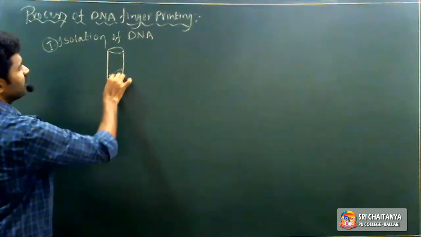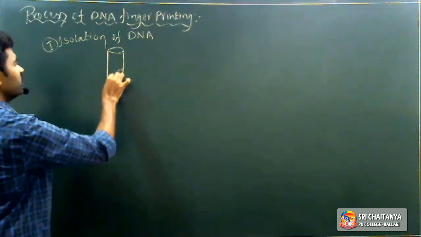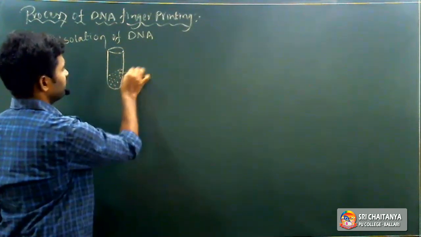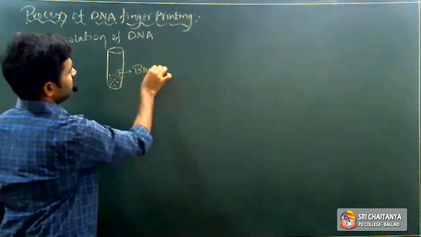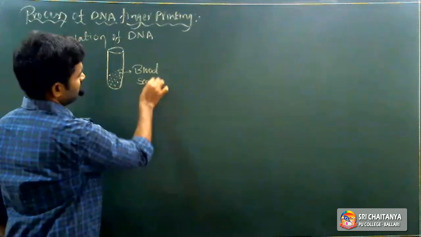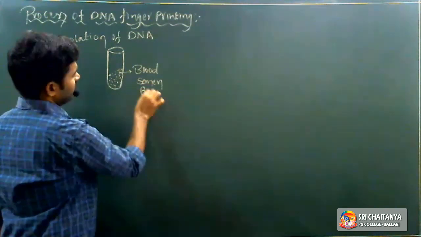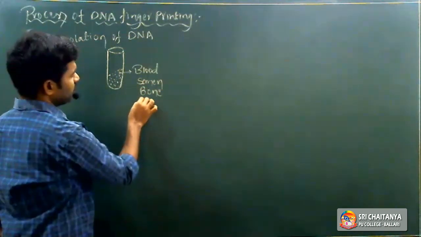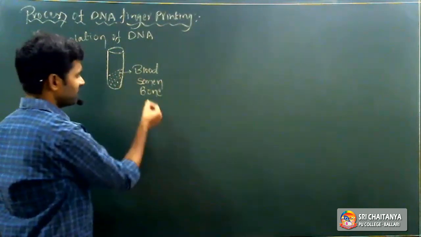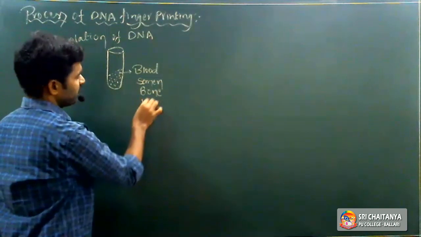In red blood cells there is no genetic material, but white blood cells and platelets do. So they collected a blood sample, otherwise semen, otherwise bone, otherwise hair root, meaning the base of the hair.